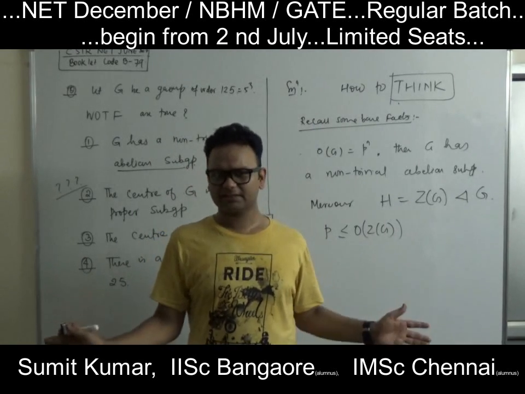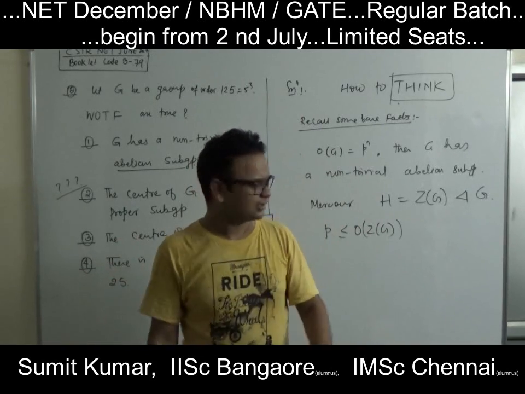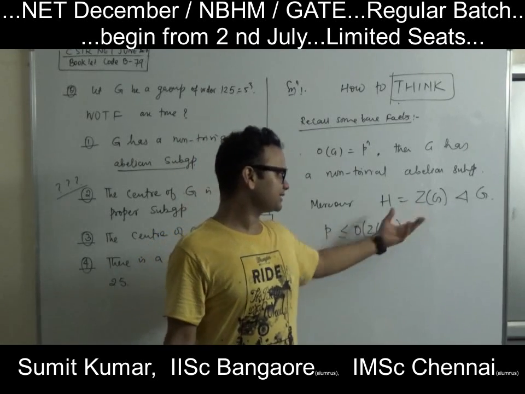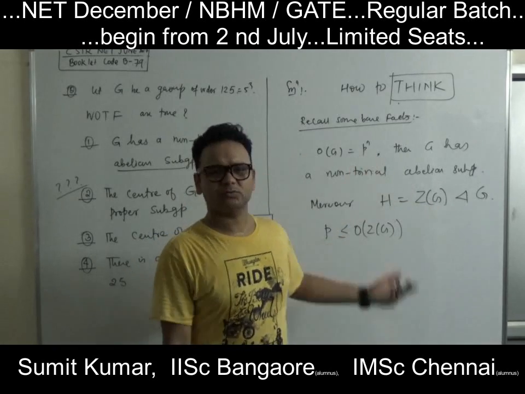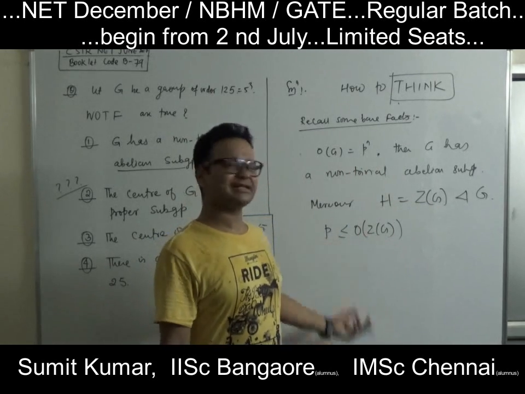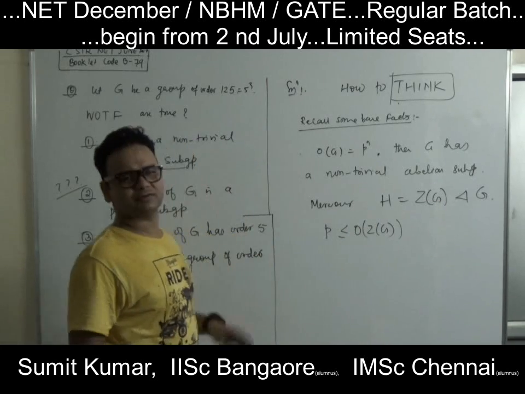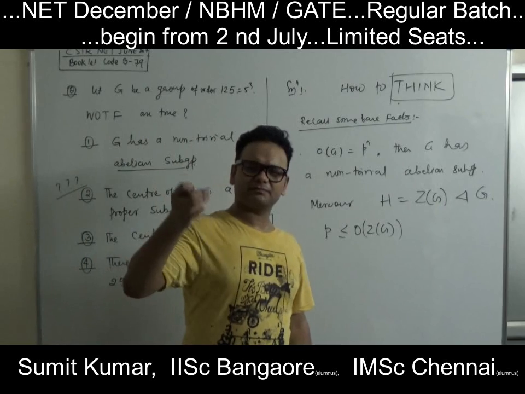The center is always abelian because it commutes with all elements of G, hence it will commute among itself also. And the order of the center is always non-trivial in a p-group, at least p, hence this will do our job. This will always do our job if the order of G is p to the power n.